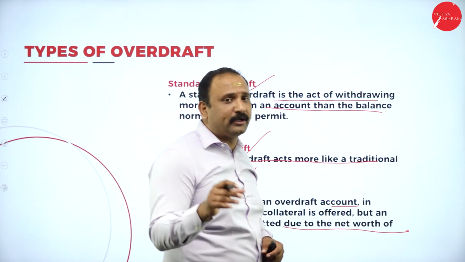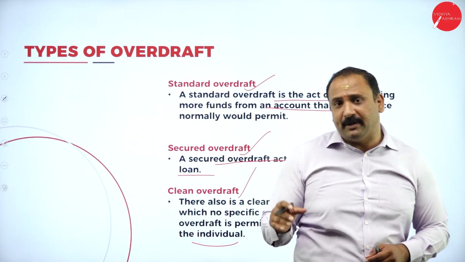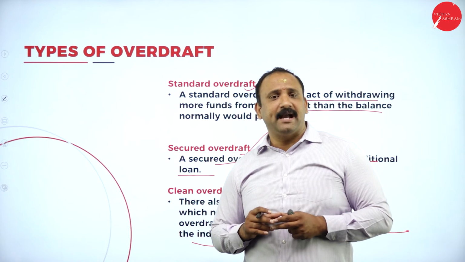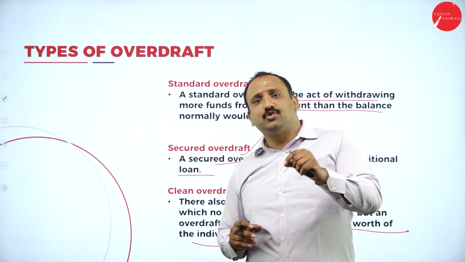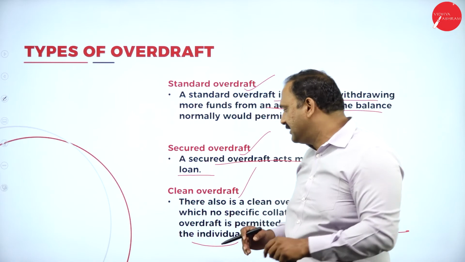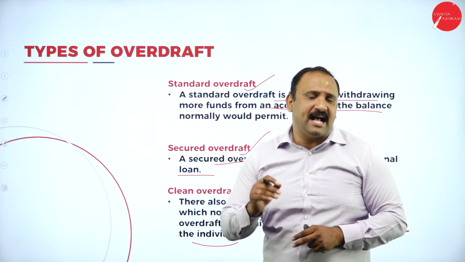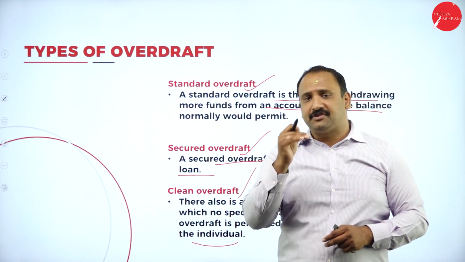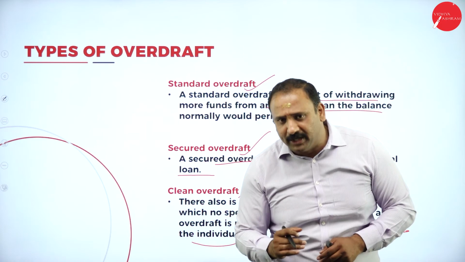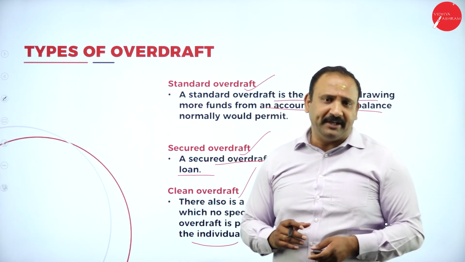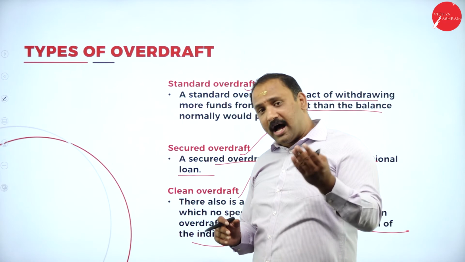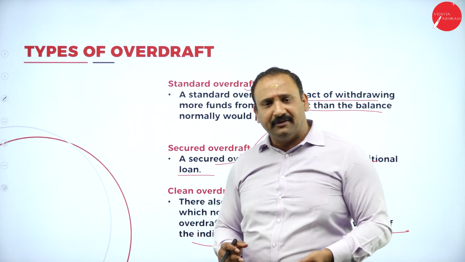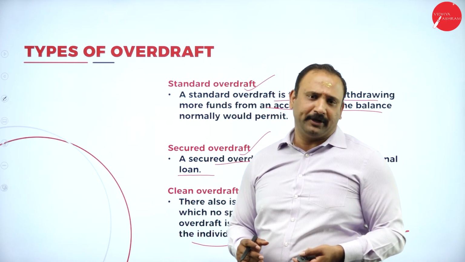Now, everybody will not have the same amount of money. Everybody will not do the same amount of transactions with the bank. So what happens is that the banker has to pick and choose the customer and make him believe that a clean overdraft facility has been given to the customer because of his image, because of his transactions, because of the net worth, and because of the clarity he has maintained in terms of transactions. So unless and until this has been secured and understood by the bank, they are not going to give you a clean overdraft at any point of time.